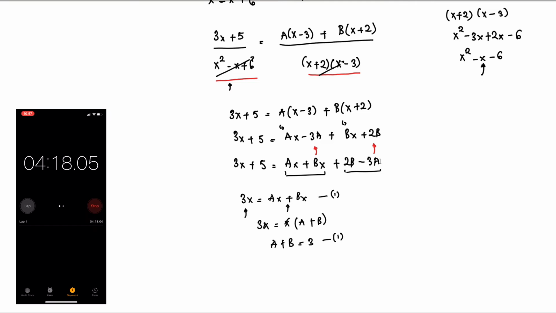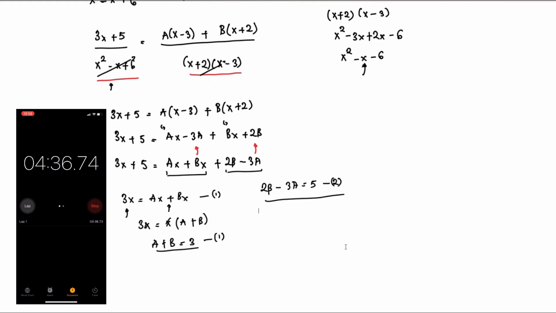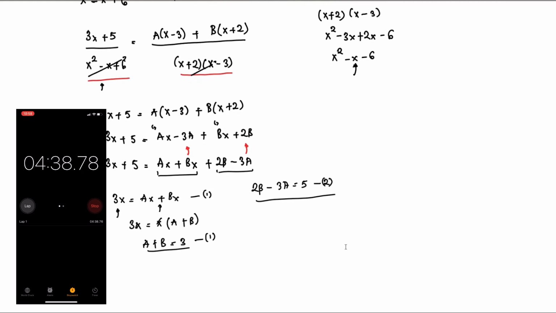And for the second one, we have 2b minus 3a is equal to 5. So this is equation 2. That simply means we have two sets of equations, equation 1 and equation 2. We call those simultaneous equations, equations that we can solve simultaneously. I'm trying to rush this, but at the same time I'm not trying to make mistakes.